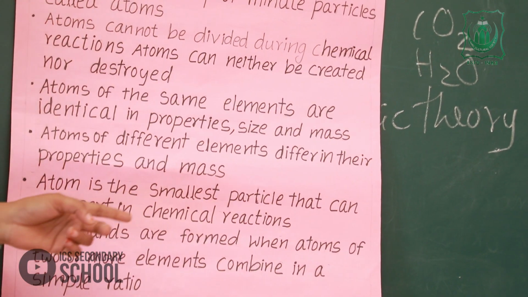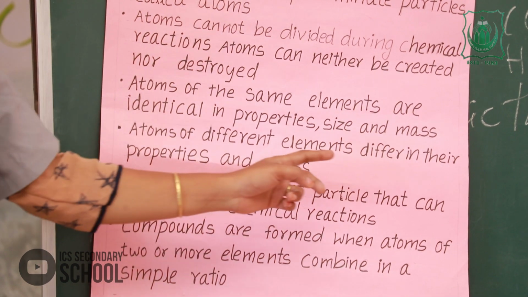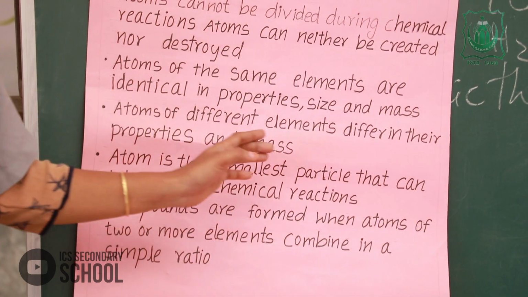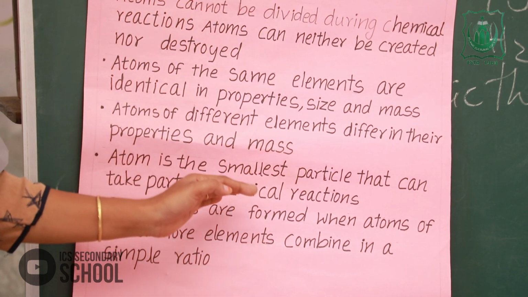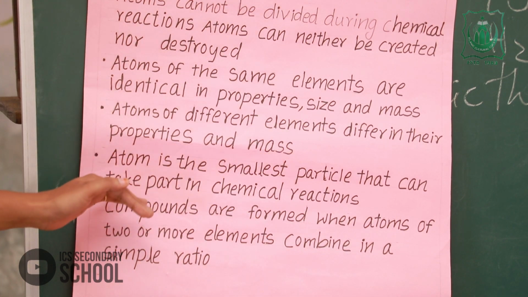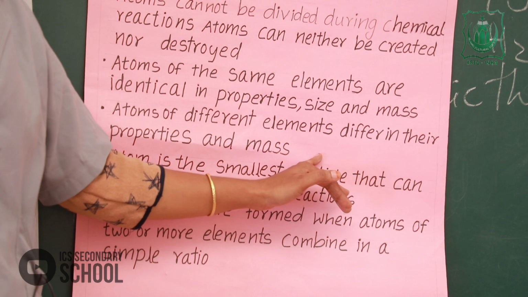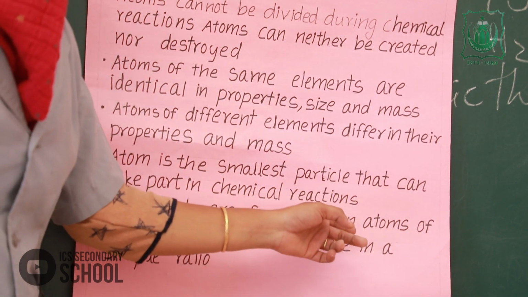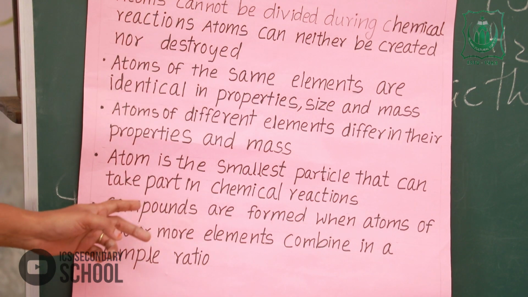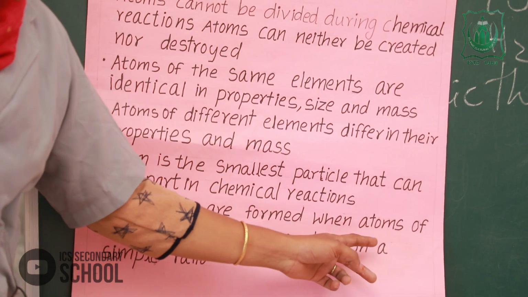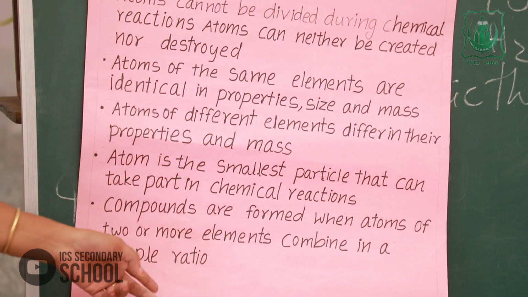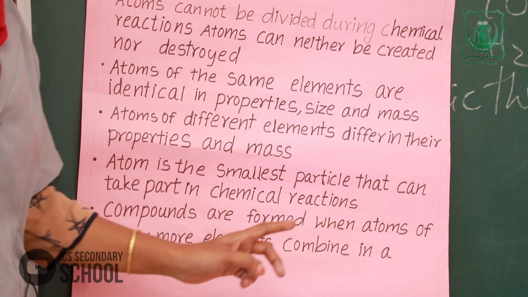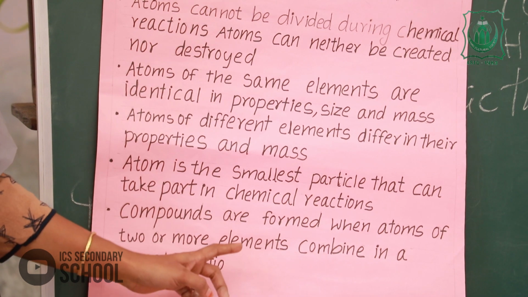Okay. Next, atom is the smallest particle that can take part in chemical reaction. Last point: compounds are formed when atoms of two or more elements combine in a simple ratio.